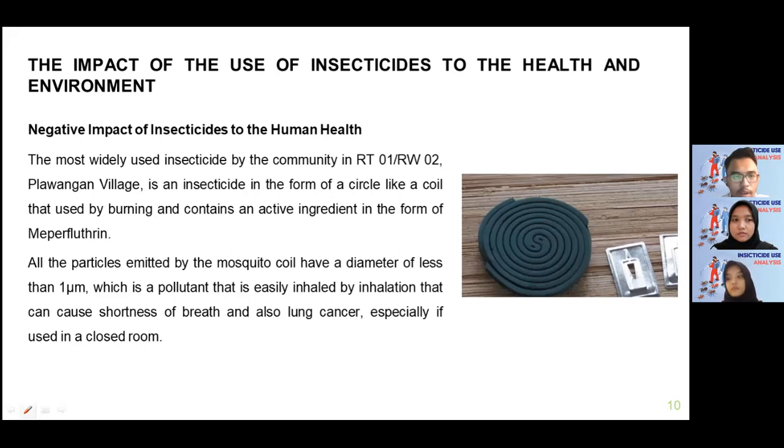The first is the negative impact of insecticide to the human health. The most widely used insecticide by the community in RT1 RW2 Plawangan Village is an insecticide in the form of a circle-like coil that is used by burning and contains an active ingredient in the form of mepeflutrine. All the particles emitted by the mosquito coil have a diameter of less than 1 micrometer, which is a pollutant that is easily inhaled and can cause shortness of breath and also lung cancer, especially if used in the classroom.